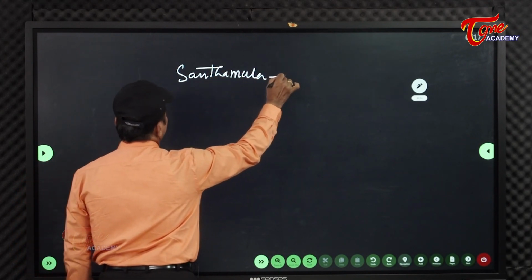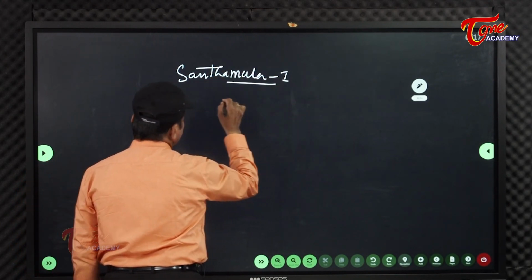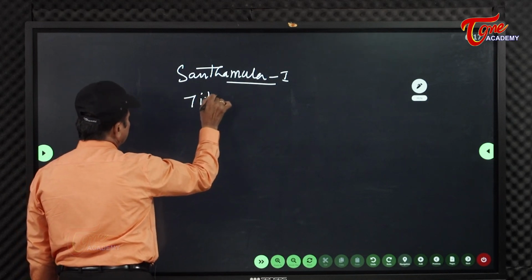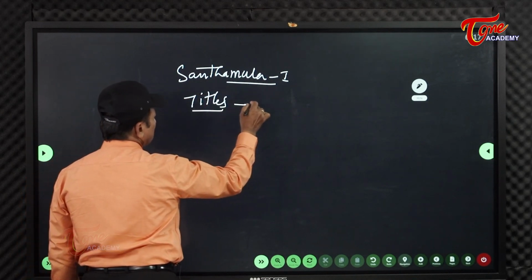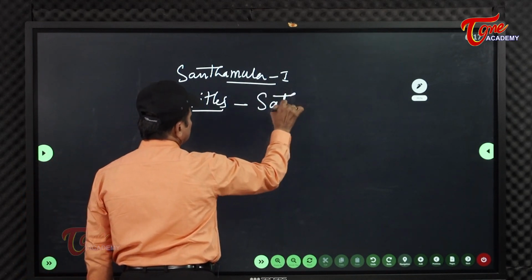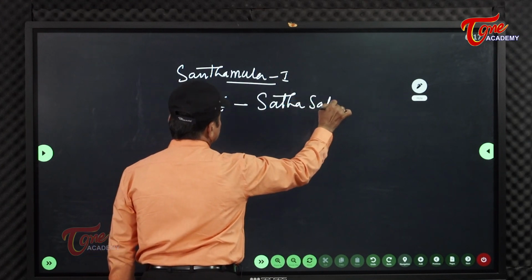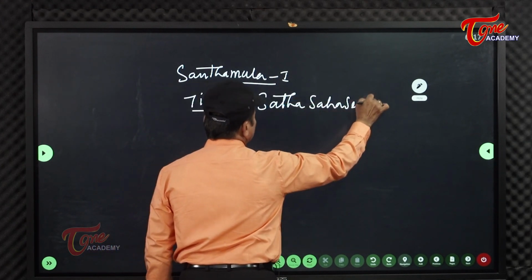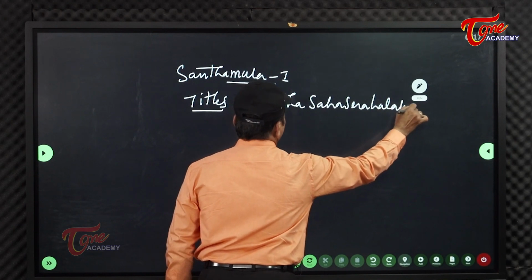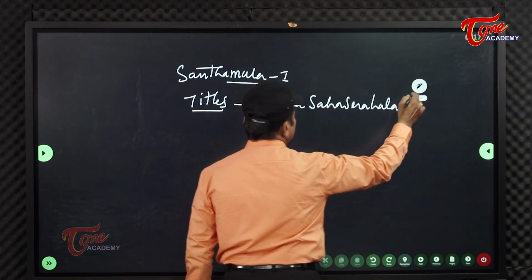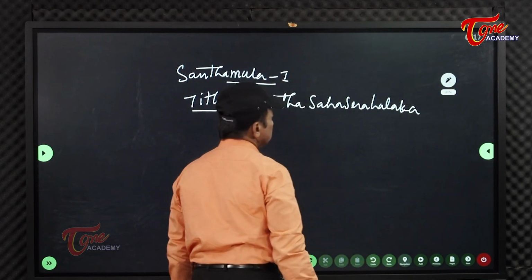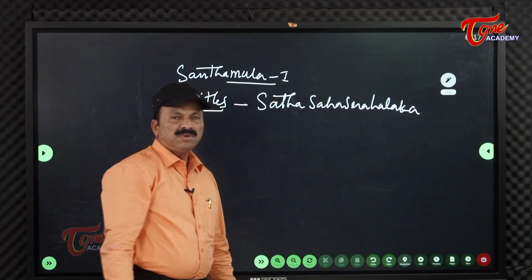Sata Sahasra Halaka, that's the title of this one, and he was also called Mahadanapati.